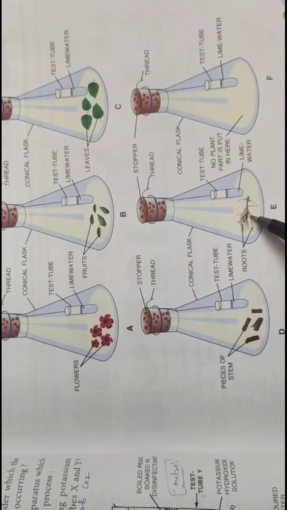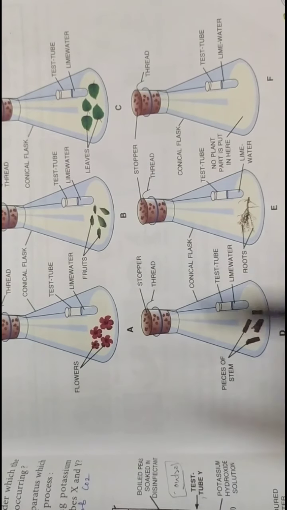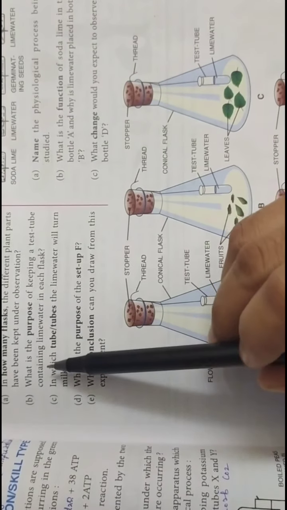These are fruits and these are roots. So A, B, C, D, E, five flasks. And this is the control. Except F, all others have plant parts under observation.